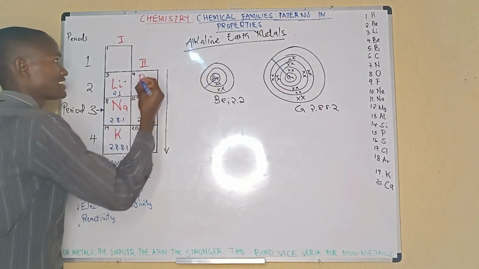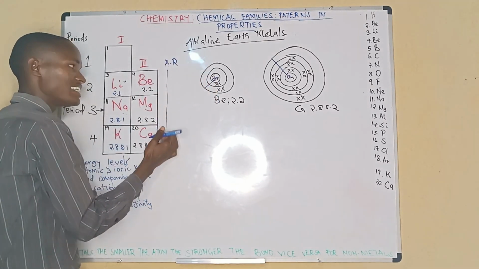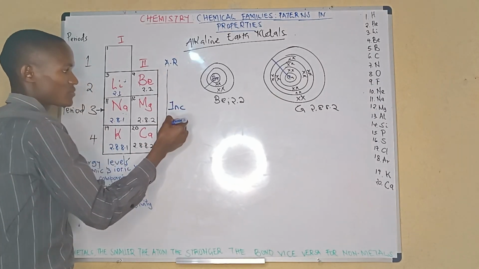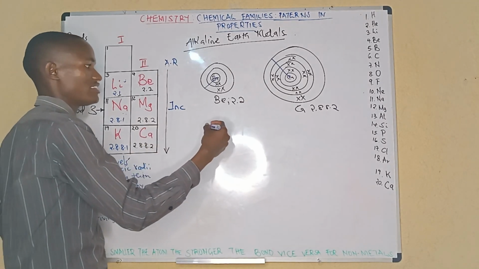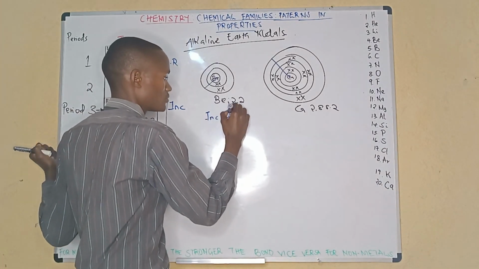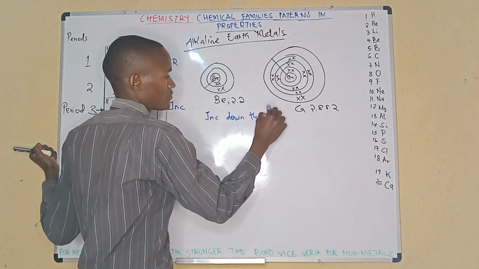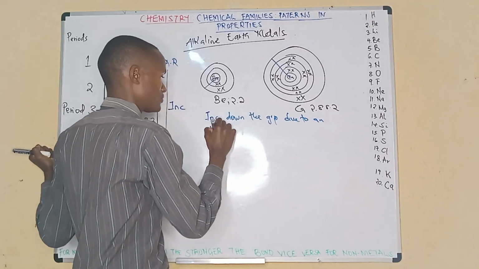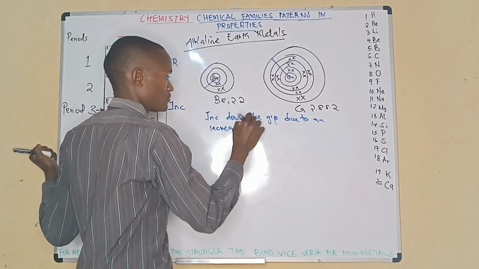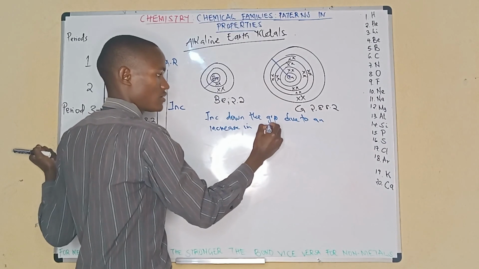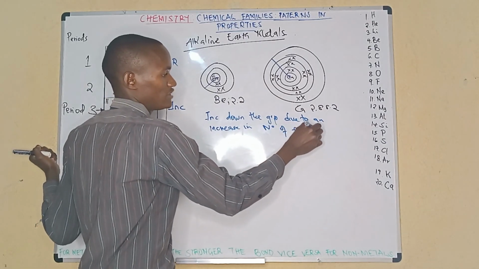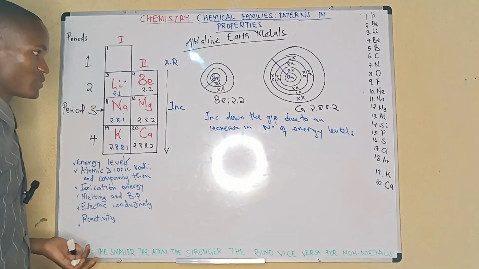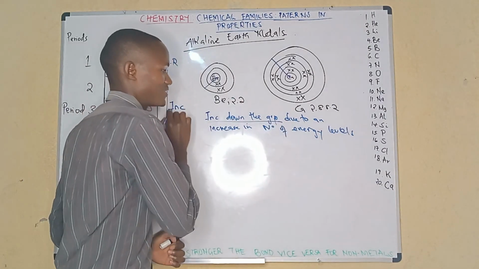the atomic radius increases down the group. The arrow shows down. Increases down the group due to an increase in the number of energy levels. That is enough for 2 marks. Yes, increase down the group, 1 mark.